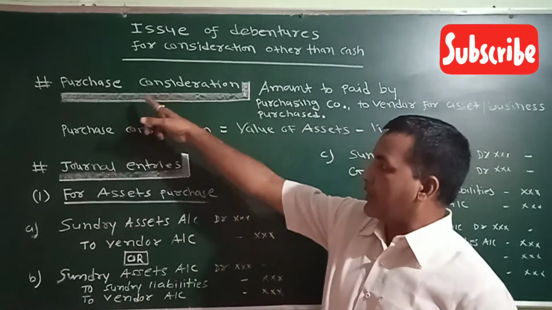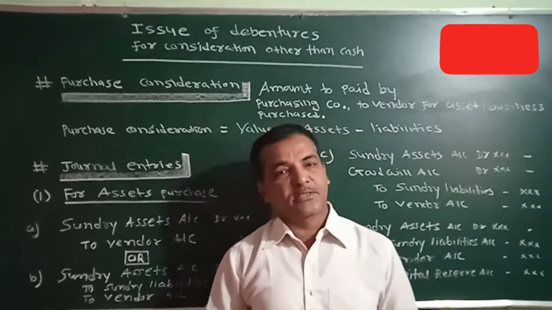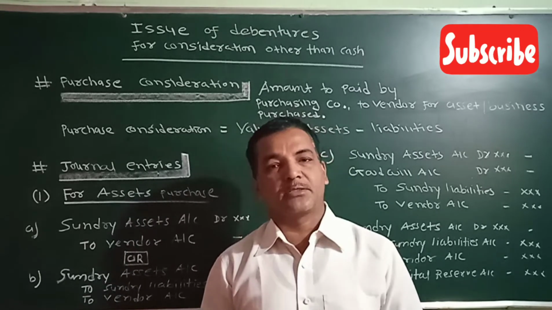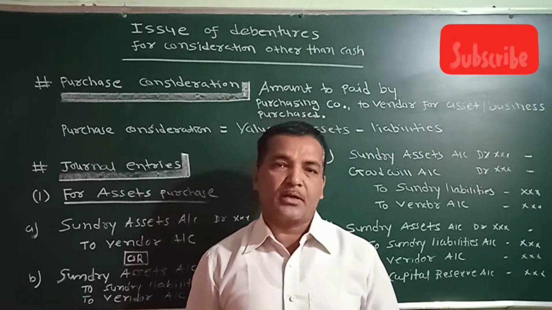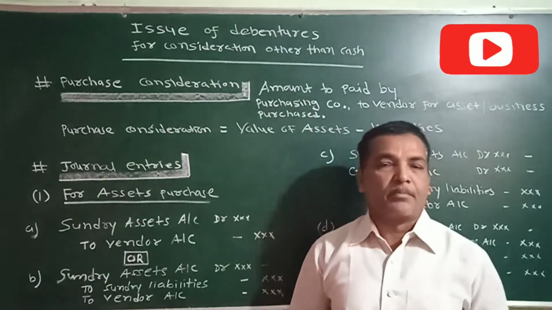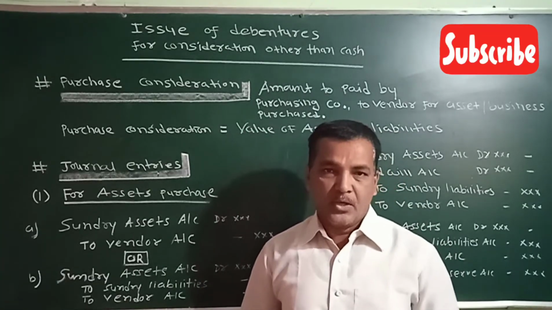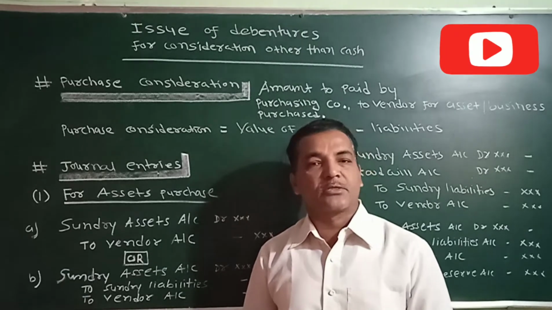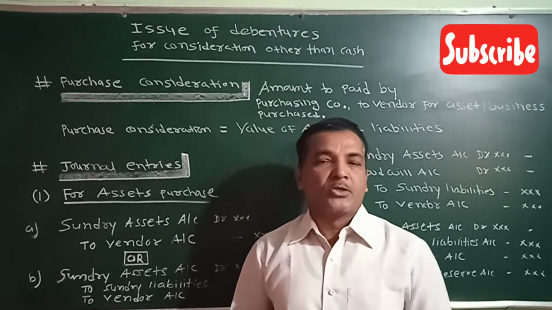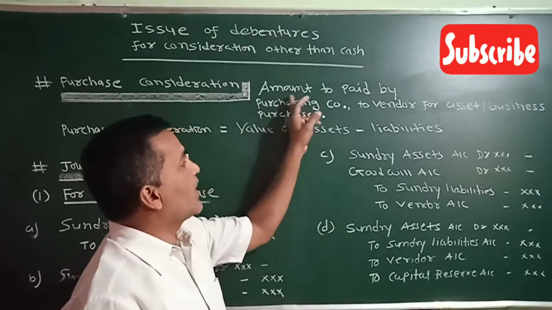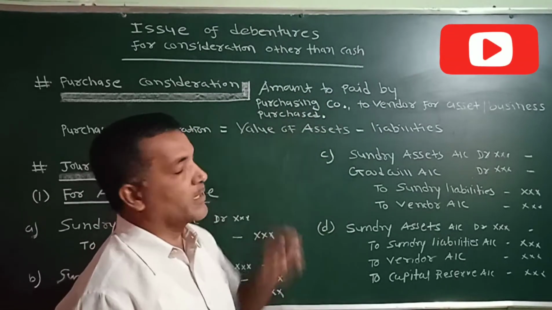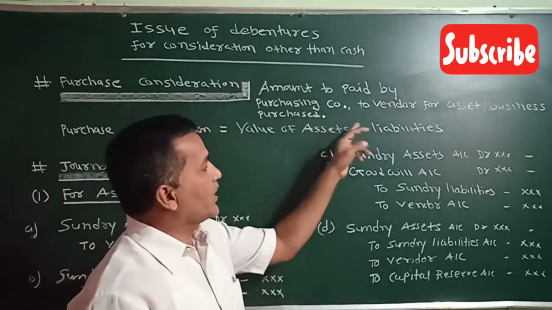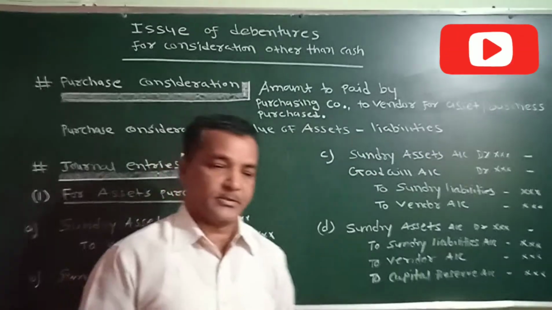So my first point is purchase consideration. Purchase consideration means the amount to be paid to the vendor for the purchase of assets or business. Say for example, XYZ Limited has purchased plant and machinery of 5 crore rupees. So this 5 crore rupees payable for the purchase of this plant and machinery is known as purchase consideration. So purchase consideration is nothing but the amount to be paid by the purchasing company to the vendor. Vendor means the seller from whom we have purchased the assets.